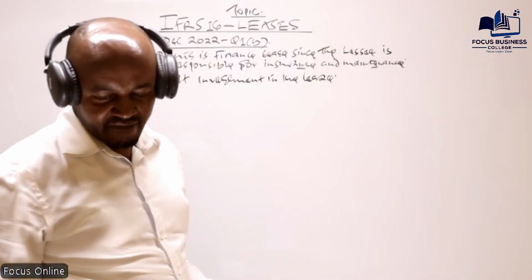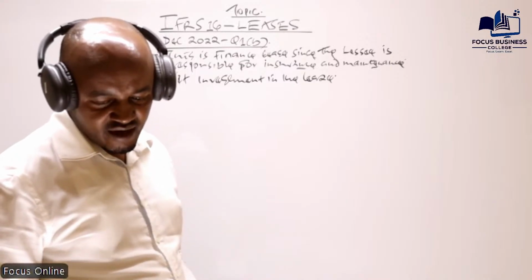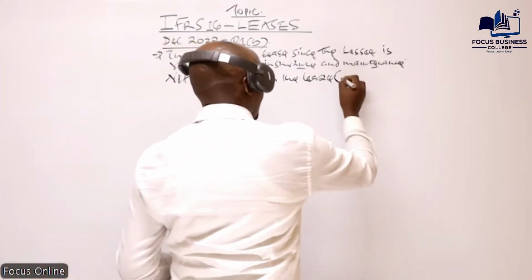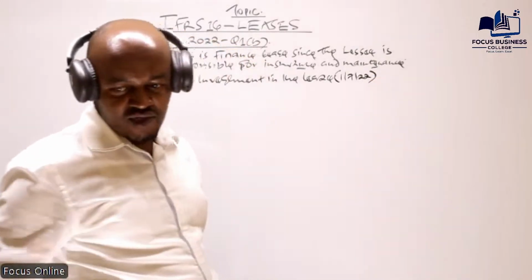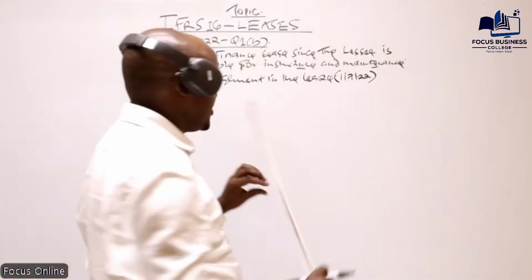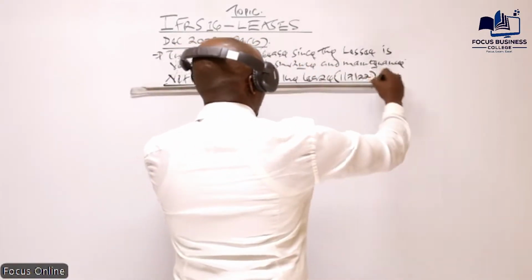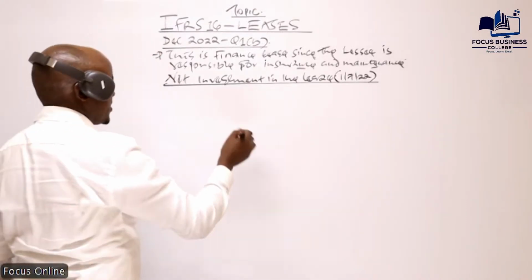So we are told in the first sentence, Fox Limited entered into or leased a factory to Tiena with effect from 1st July 2022. That is basically the date we determine the net investment in the lease. So how do we compute this one? I've said basically we add 3 values. Remember that format which I've given you.